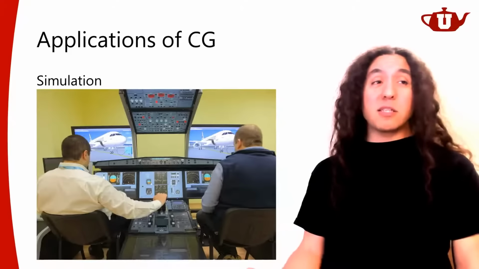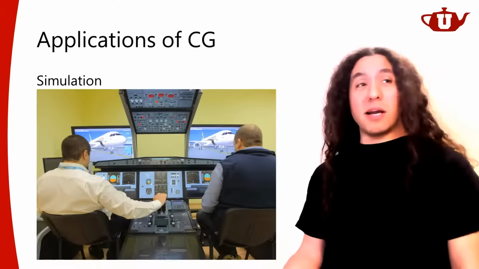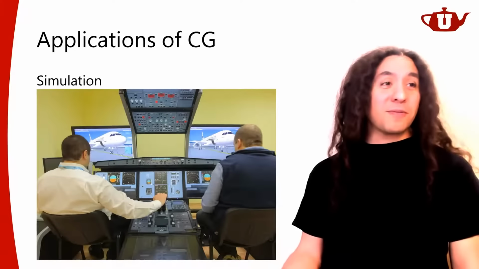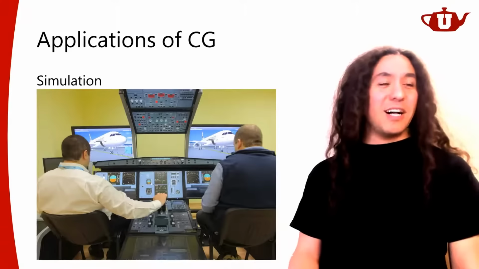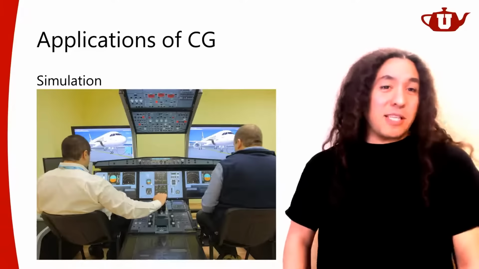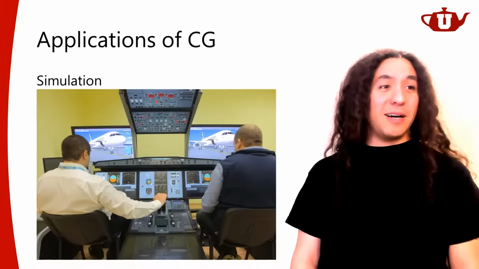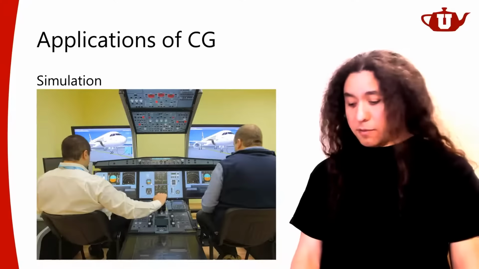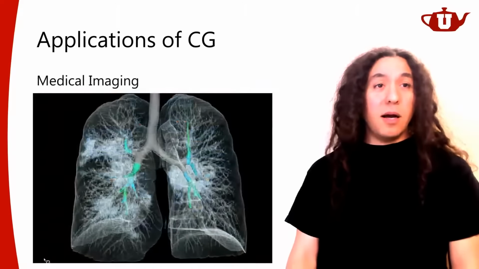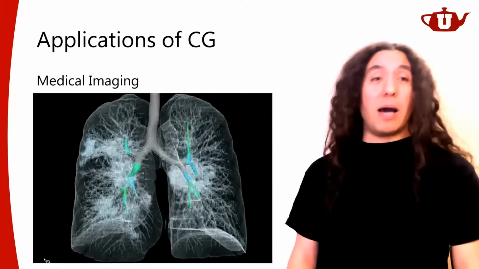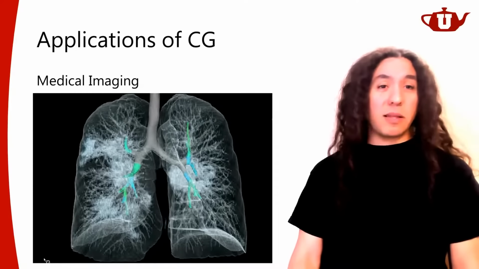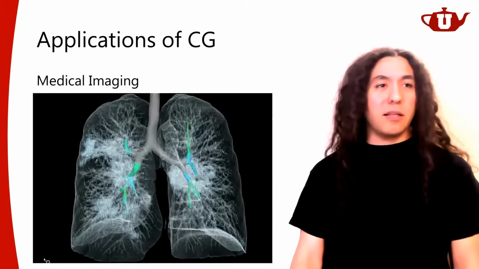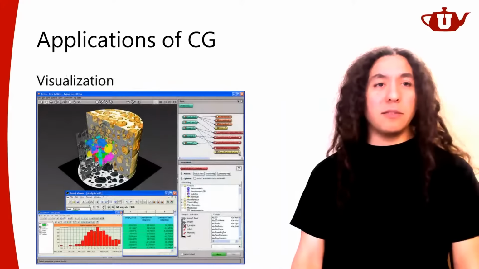Simulations. Simulations are used for games. They're used for special effects, but they're also used for the purpose of simulation itself. In this case, for example, training pilots, right? So this is another big application of computer graphics. Medical imaging is another big application of computer graphics. But there are various ways that computer graphics is used in medical imaging, as you can imagine.